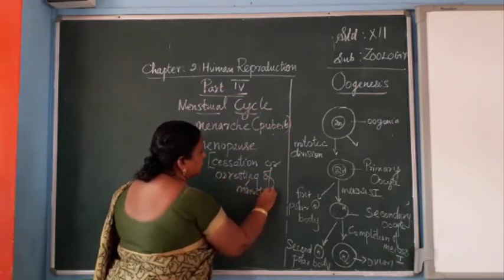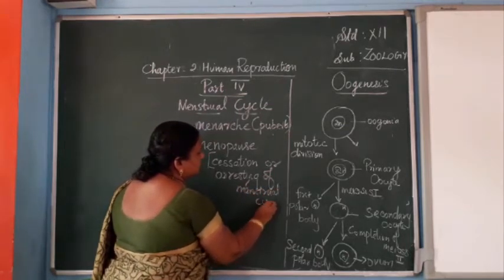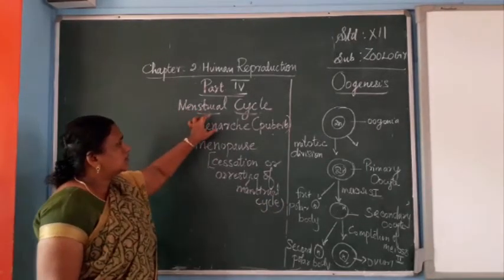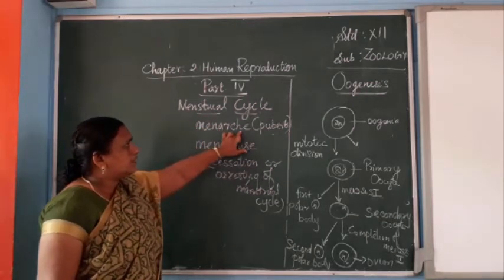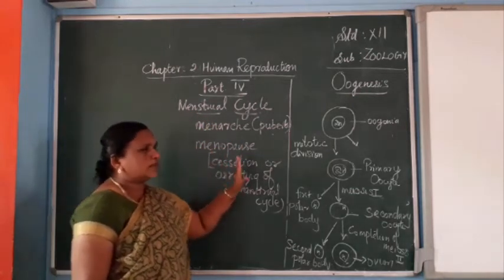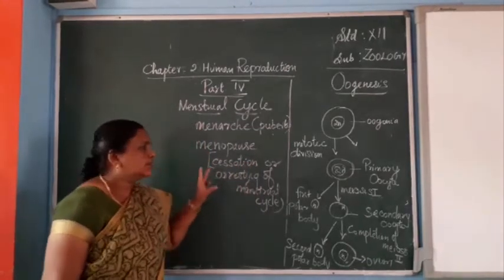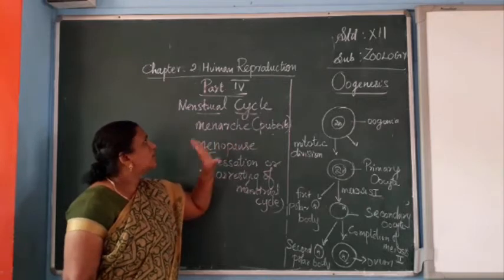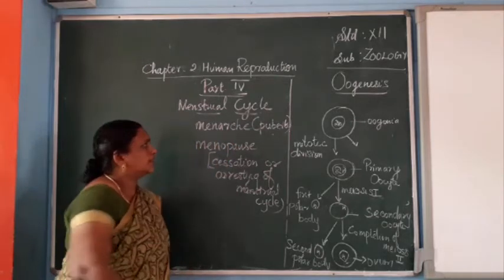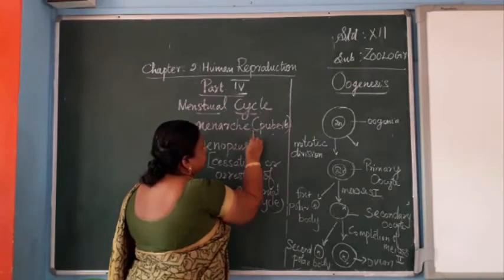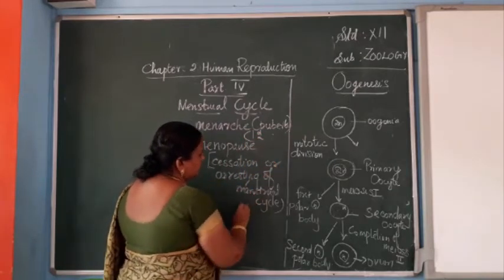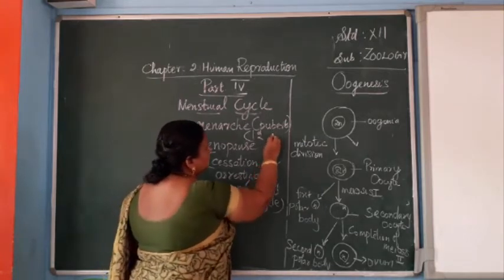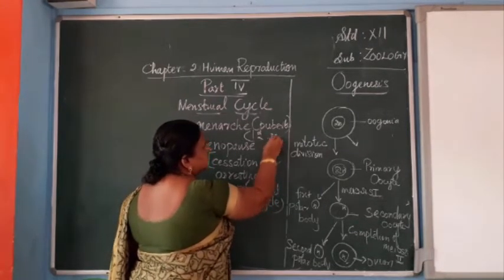The time between the menarche, puberty, and the menopause, the cessation of the menstrual cycle, is called the complete menstruation period. The menstrual cycle starts at around 12 to 18 years of age and is arrested at around 45 to 50.